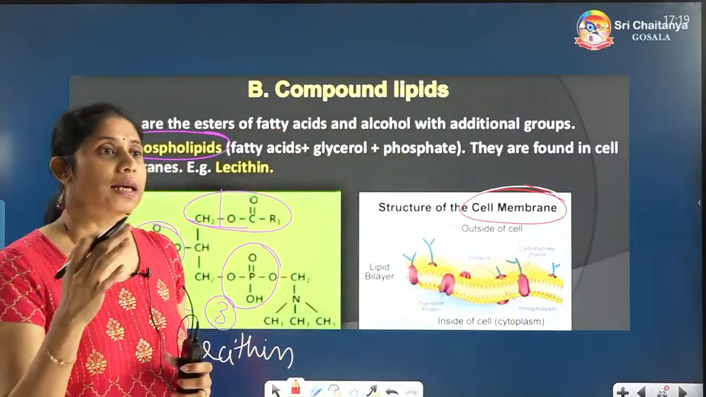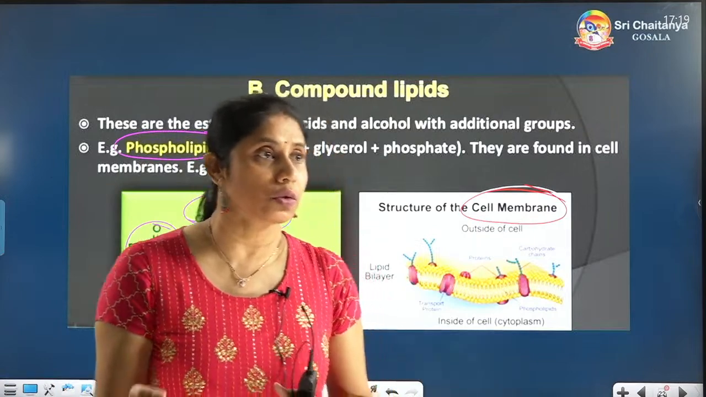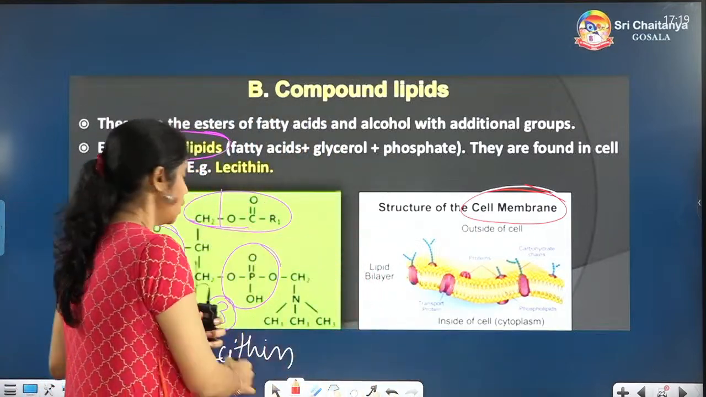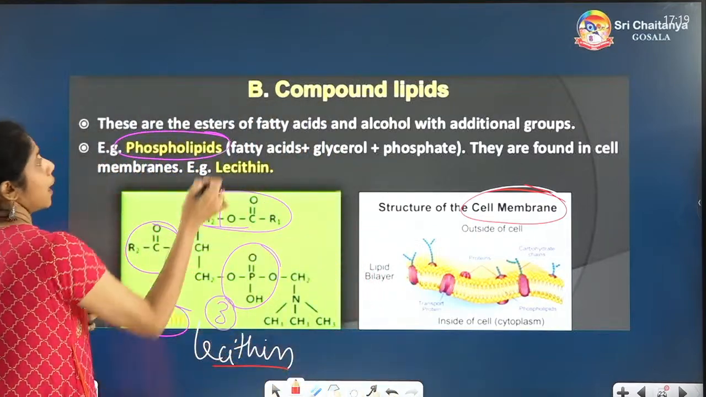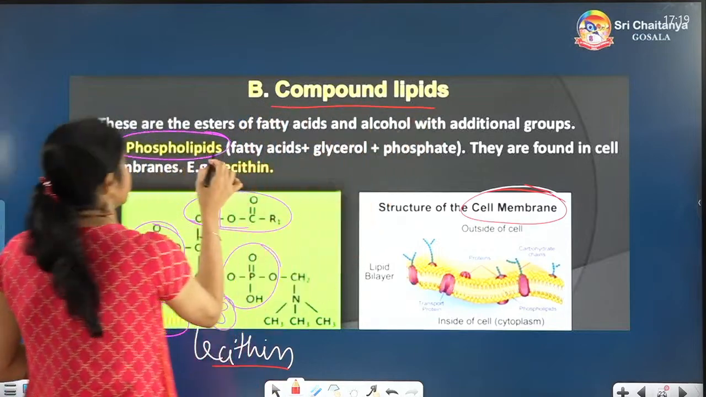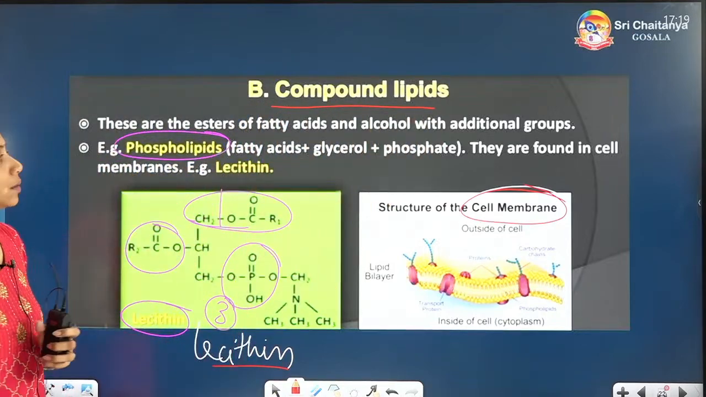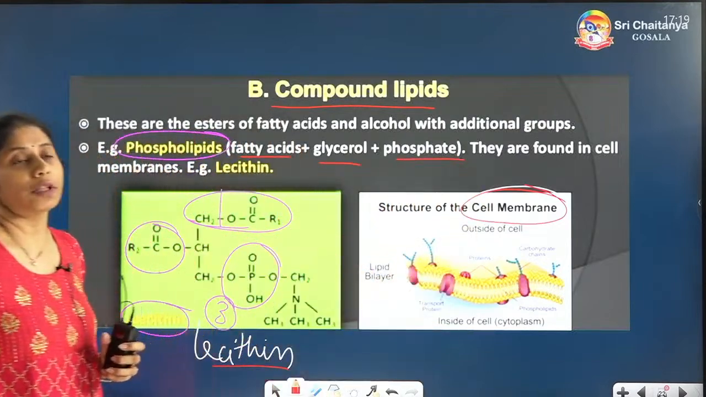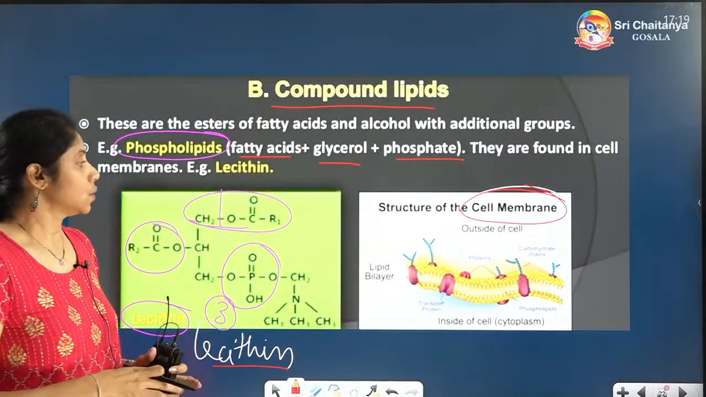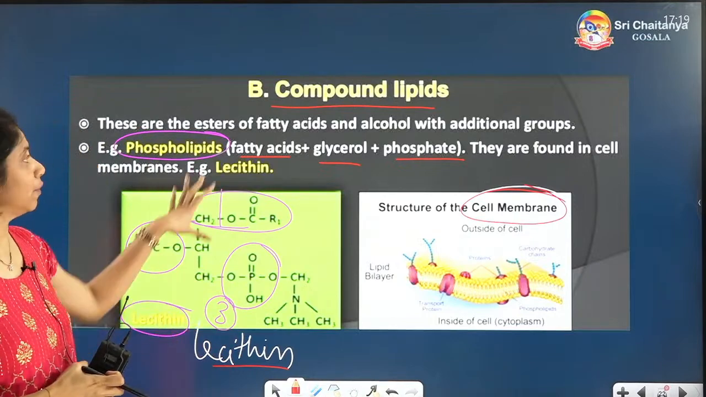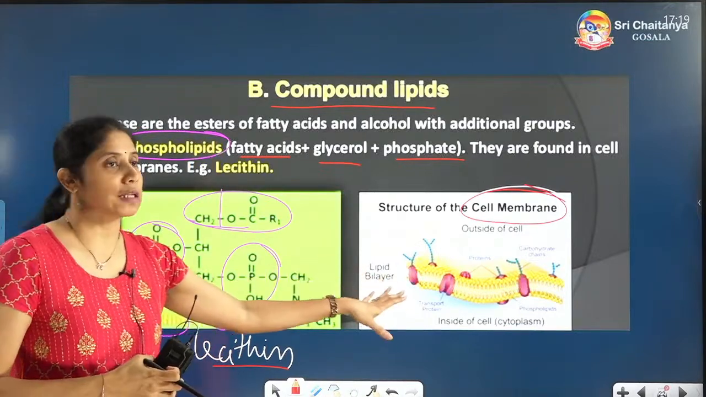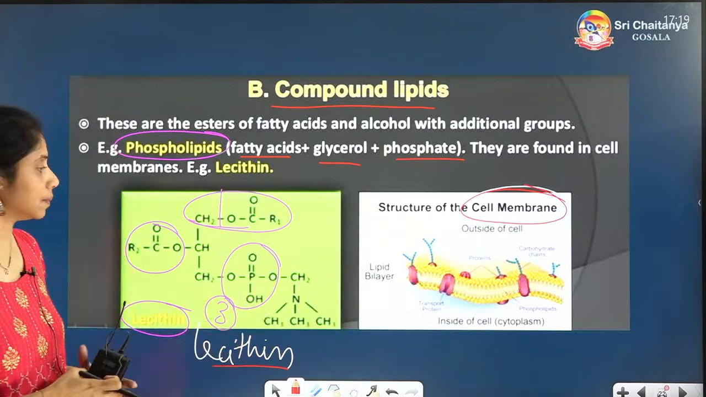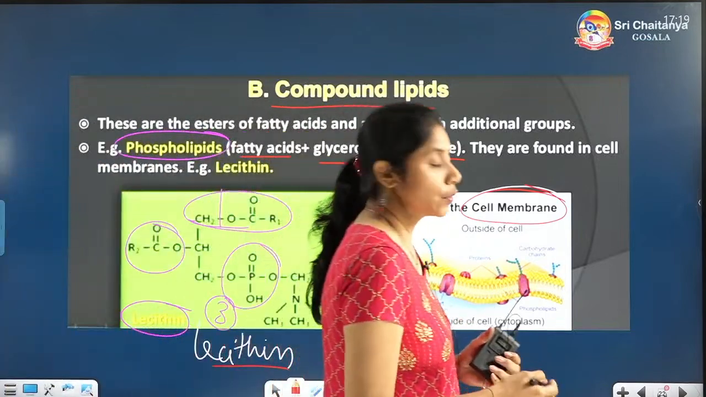You know, each cell will be surrounded by the plasma membrane. So that plasma membrane will have lecithin, which is a compound lipid, and it is an example of phospholipids. Fatty acid, glycerol and phosphate. They are made up of 3 things. So this lecithin is an example of a compound lipid which is present in the plasma membrane of the cells. I hope all of you understood this.